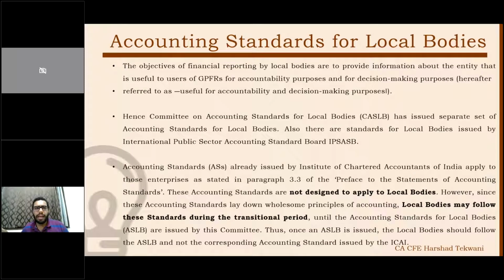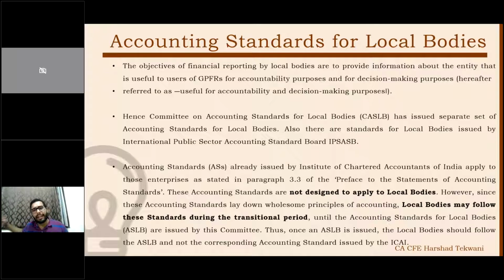Now, the purpose of local bodies is to carry out activities for the people. For a corporate, the objective is to pass on accurate information to clients, stakeholders, and the general public. In the case of a local body, financial reporting is to provide information about the entity that is useful to the users of GPFRs, general purpose financial reports, for accountability purposes and decision-making purposes. That means what they have done, and whether the decision-making was appropriate or not.